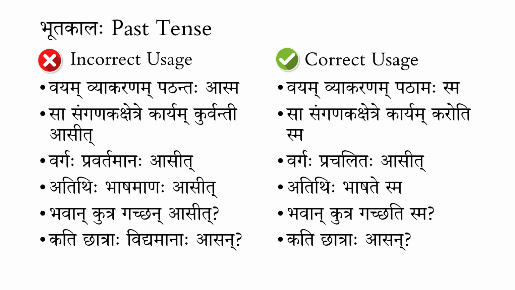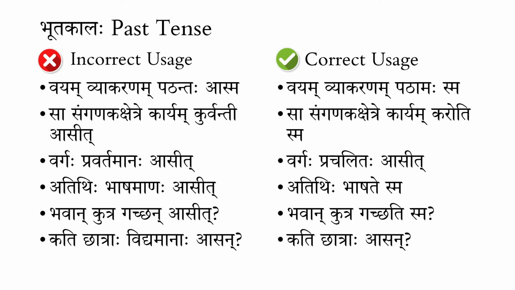Or "Bhavan kutra gachhan asit": instead of that, we have "Bhavan kutra gacchati sma." And "kati chhatraha vidyamanaha asan," "kati chhatraha asan." These are simpler ways for the right usage, using it correctly in the Sanskrit language.